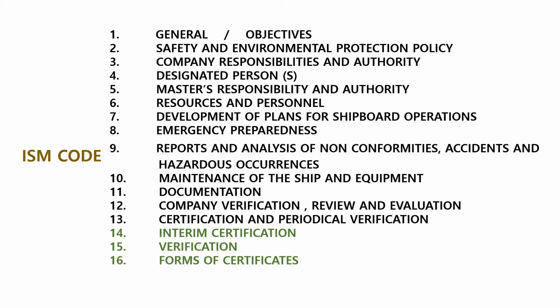Chapter 6 Resources and Personnel. Chapter 7 Development of Plans for Shipboard Operation. Chapter 8 Emergency Preparedness. Chapter 9 Reports and Analysis of Nonconformities, Accident and Hazardous Occurrences. Chapter 10 Maintenance of the Ship and Equipment. Chapter 11 Documentation. Chapter 12 Company Verification, Review and Evaluation. Chapter 13 Certification and Periodical Verification.